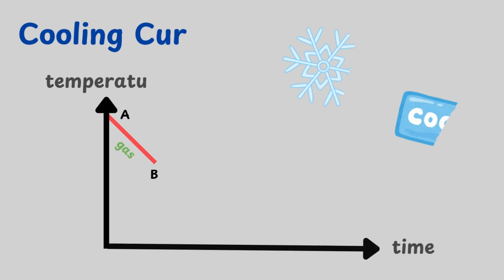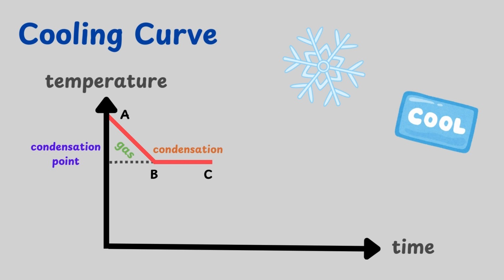In segment AB, we start from a high temperature gas and begin cooling it down. As we cool the gas, the temperature decreases. At a certain temperature known as the condensation point, the gas particles do not have enough energy to continue being a gas, so are forced to come closer together and turn into a liquid. This is condensation. The liquid is cooled further and the temperature decreases.